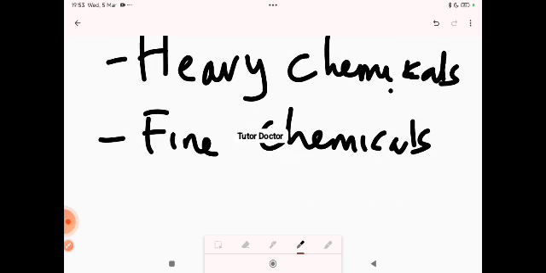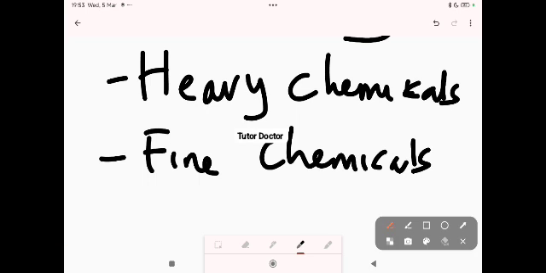Now, heavy chemicals, they are chemicals that are required in large quantities. All right, they usually produce them plenty. For example, these heavy chemicals are required in very large quantities.